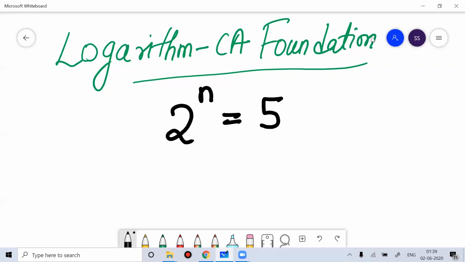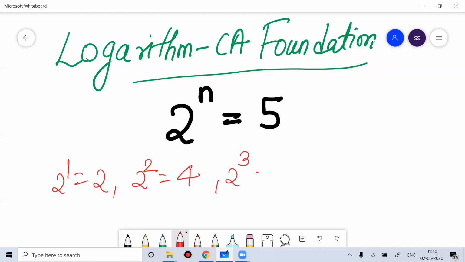You can think, if 2 to the power n is equal to 2, then n is 1. 2 to the power 2 is equal to 4, but I need the right-hand side as 5, so the value is more than 2. And you know that 2 to the power 3 is equal to 8. That means your n is between 2 and 3. You can come up with the understanding that your n value is somewhere between 2 and 3.